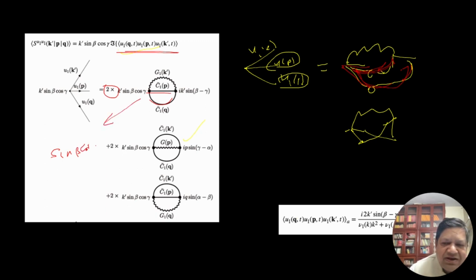So this is what I get here, and this k prime here and k prime here. So all that product, and then we have Green's function, correlation function, but there will be integral with time. So the time integral will basically give you Cp at equal time divided by nu k squared plus nu p squared plus nu q squared.